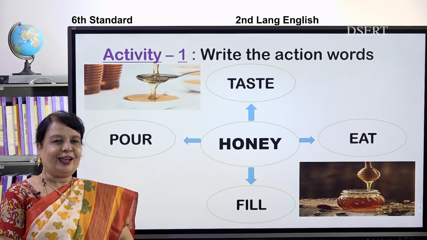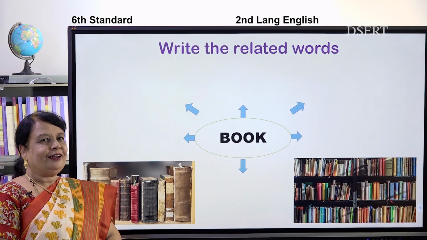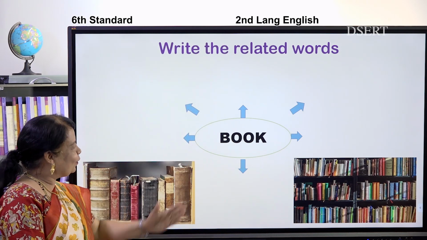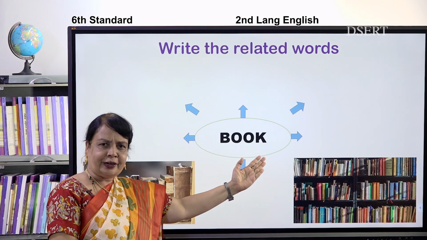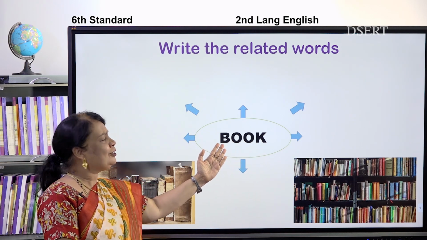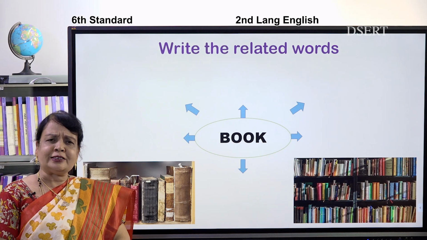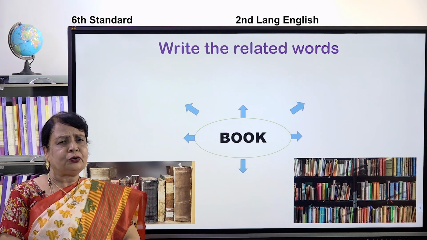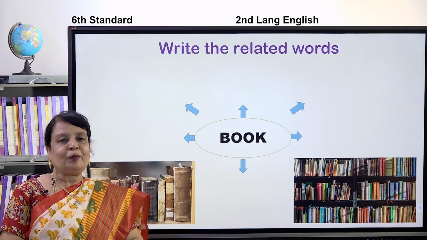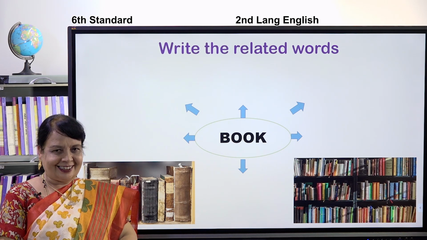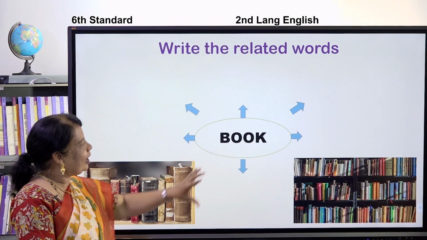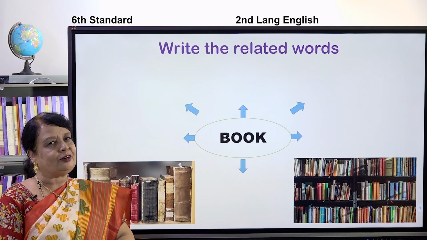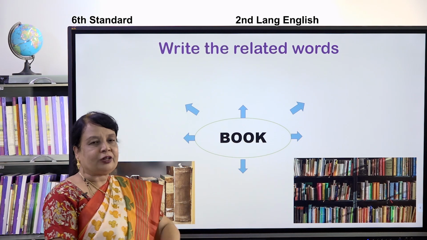Yes. Excellent. Okay. Now children, write the related words. Can you look at this, children? What is it? Can you read it? Yes, it is book. You all know there is a book. Yes. When you want to read it, what are you going to do? You are going to open the book. Isn't it? Yes. Now, we can write the related words. It can be action words and it can be different words also, but it should be related to the book.